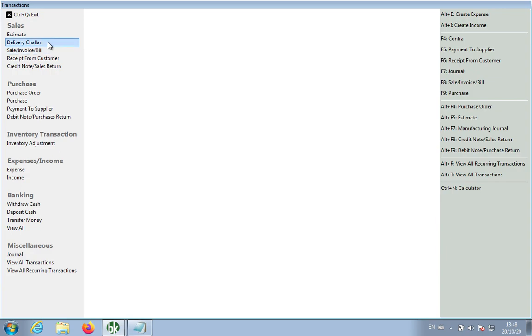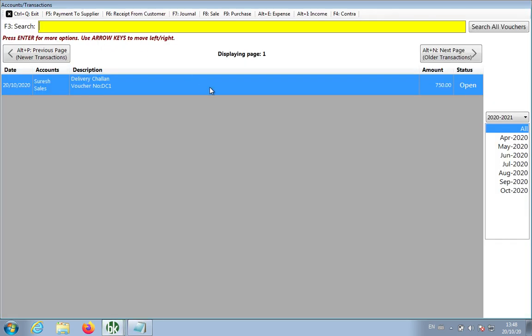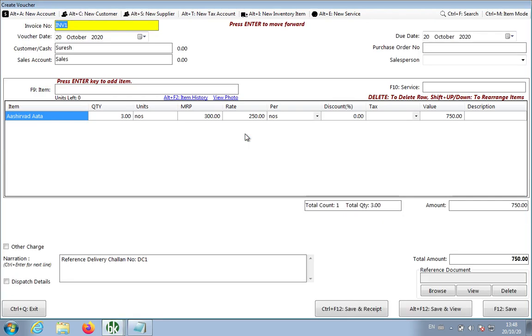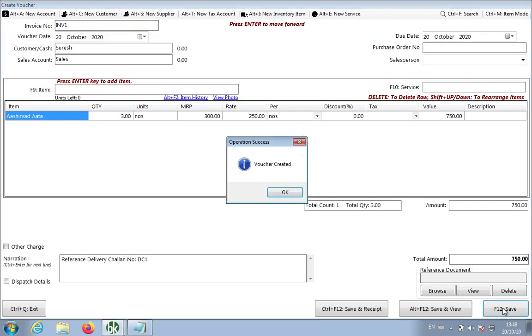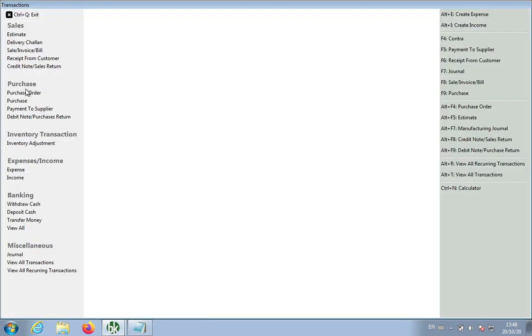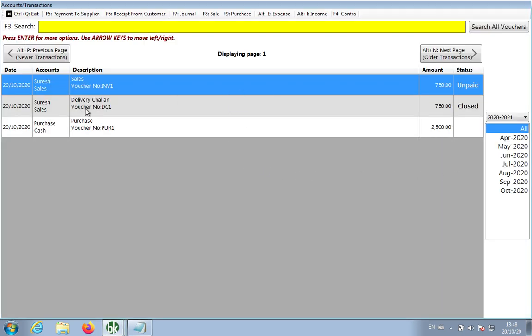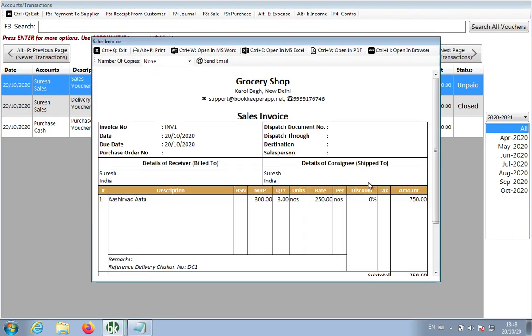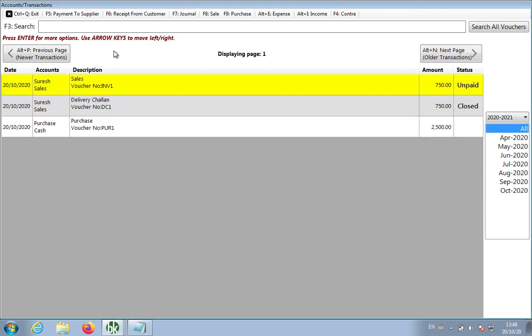Okay, let's come to the second part. What happens when you convert it into the invoice? I convert delivery challan to invoice. You can modify all the information whatever you want and press the save button. Okay, very simple. Let's see what happens here. If I go to view all transactions, it will show you delivery challan has been closed now, and invoice has been created. So this is the sales invoice. Delivery challan has been closed.